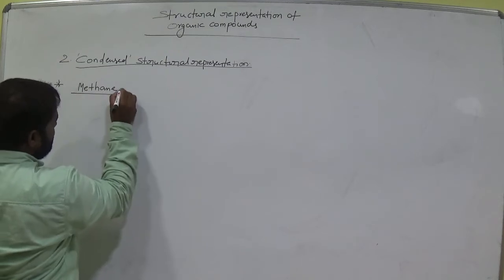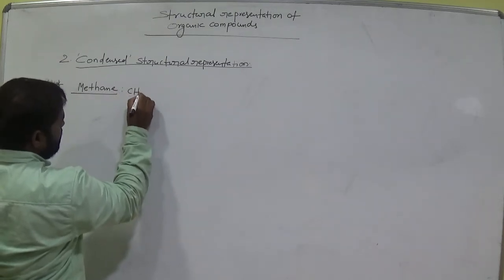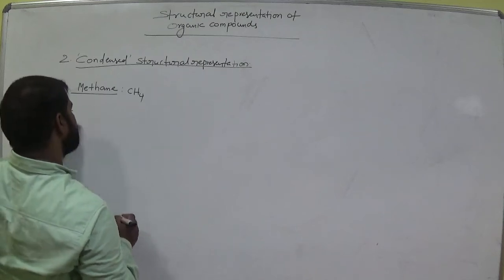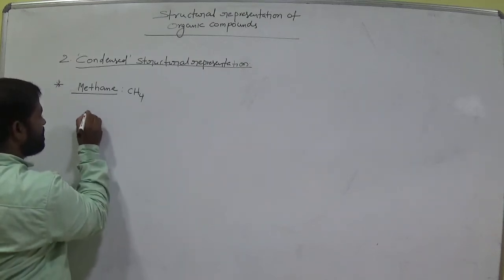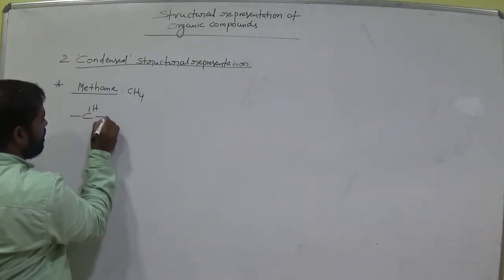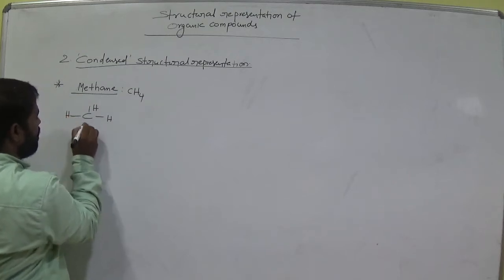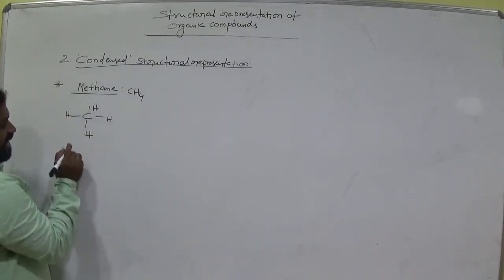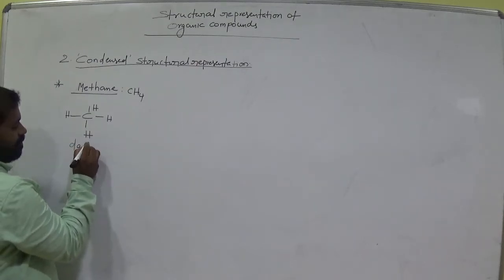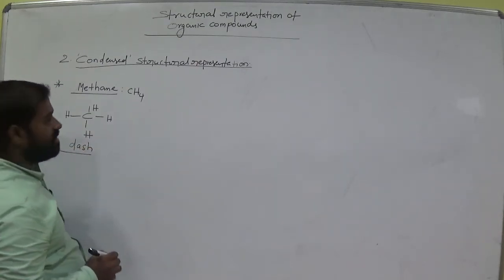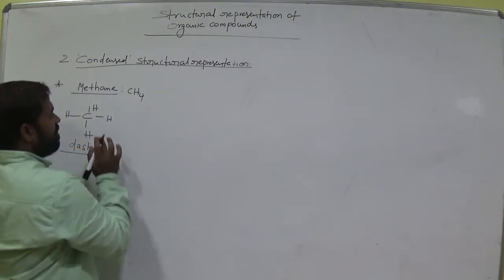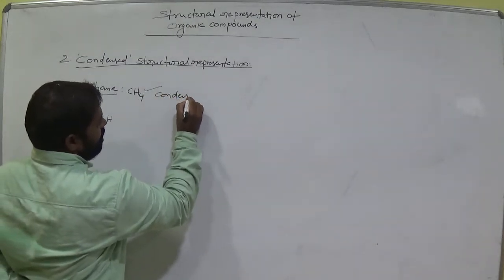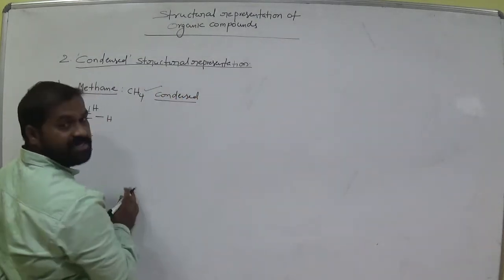Methane. What is the formula? CH4. Am I right? CH4 means actually this. This is dash representation. Now condensed means this is condensed representation.